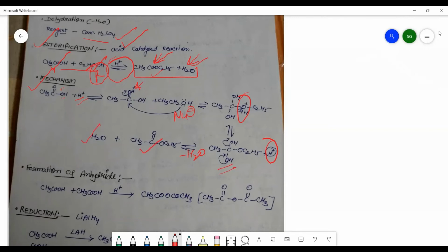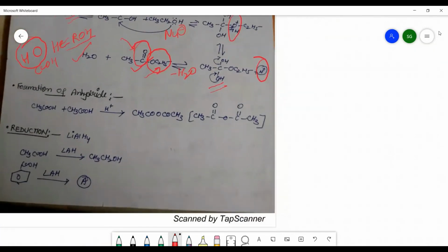Now the oxygen atom in the ester comes from the alcohol and this part comes from the carboxylic acid. ये जानना बहुत जरूरी है कि water में जो H है और OH है वो कहाँ से आया. OH जो आपका आएगा वो आएगा carboxylic acid से और H जो आपका आएगा वो आएगा अल्कोहल से. So that was about the esterification reaction and its mechanism.